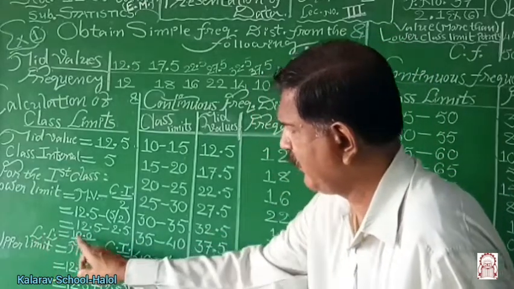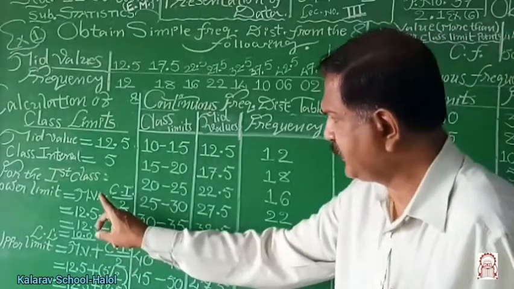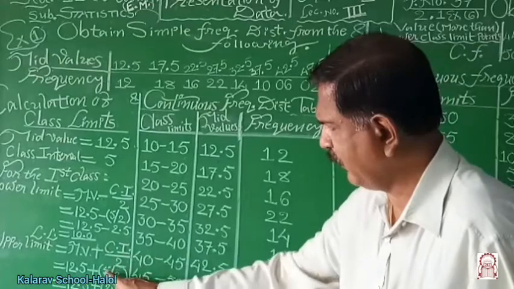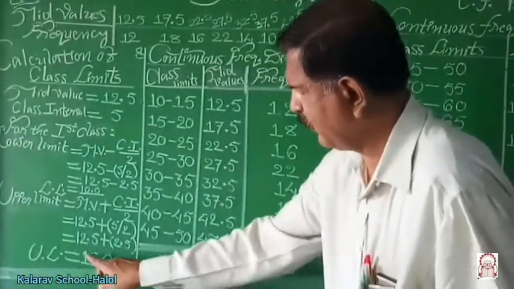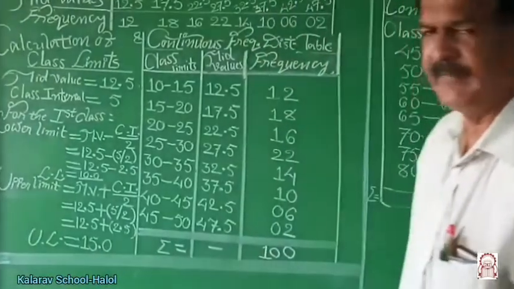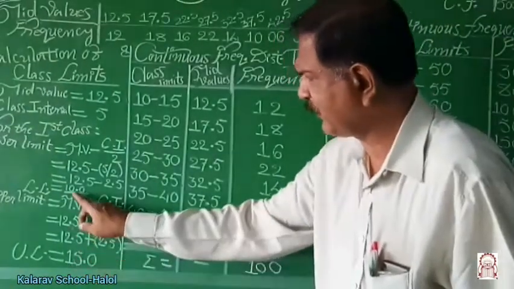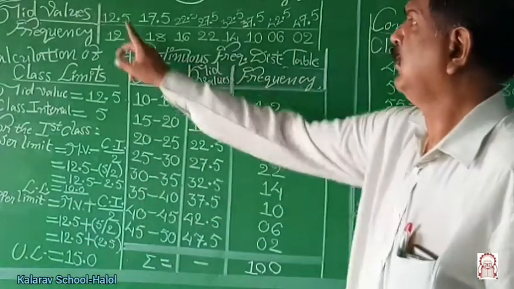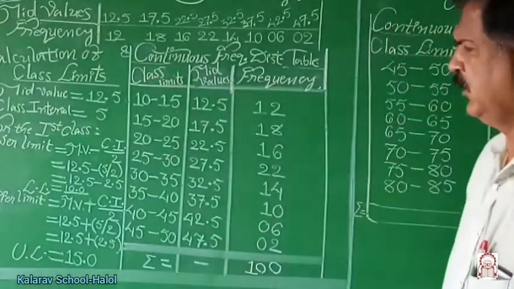While for the upper limit, instead of the minus sign, there is a plus sign. Class interval by 2, 5 by 2 means 2.5. Add this value to 12.5, it will be 15. Therefore, upper limit of the class is 15 and lower limit of the class is 10. We have to calculate only for the first class and the remaining calculation follows as it is.